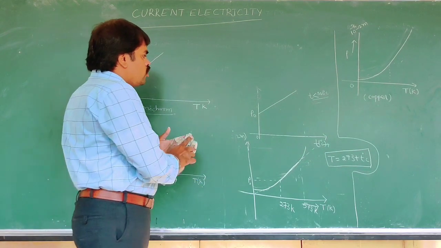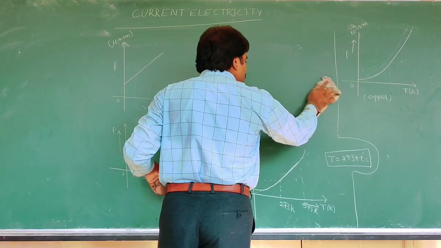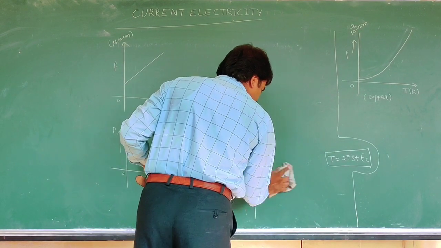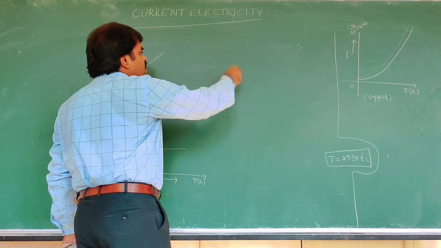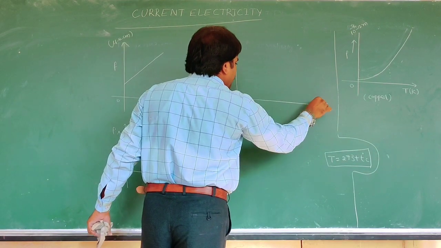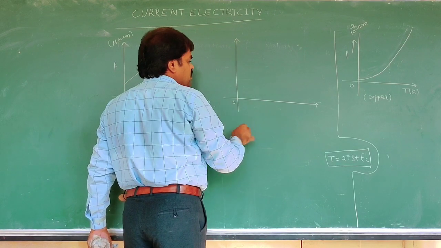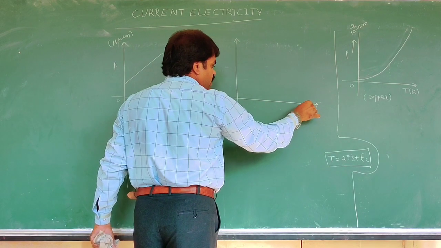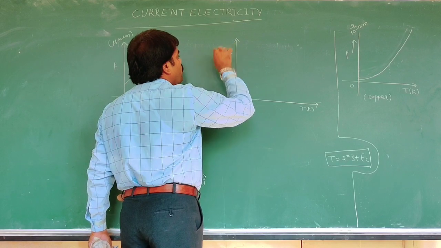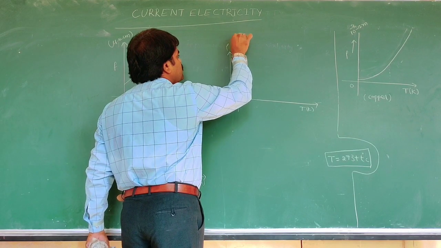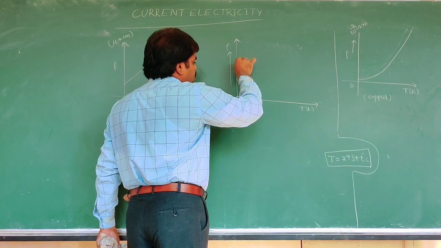Now we are going to discuss another graph, for semiconductors. For semiconductors, temperature is in terms of Kelvin, resistivity on the other axis, and it goes like this.